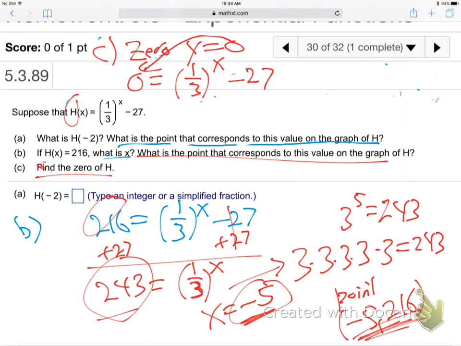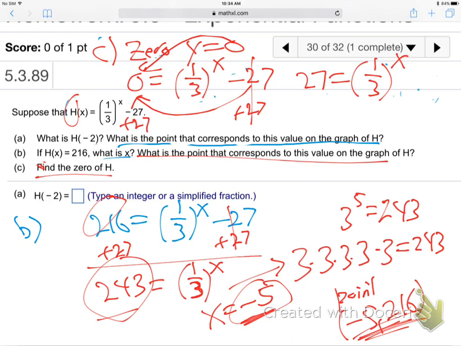Find the x that makes that happen. So solve for x. Add the 27 to the other side. You get positive 27 is one-third to the x. Good. So far, I just added 27 to both sides, really. Get rid of it. Now, what is x here? What power do we need on the one-third to make it 27?